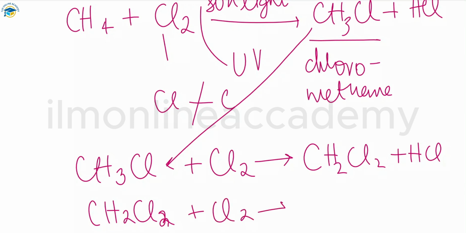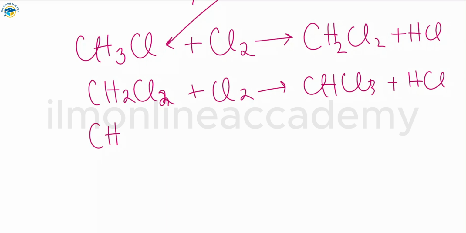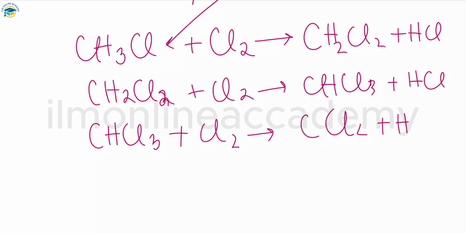Now we have CHCl3 plus we have hydrochloric acid. So the reaction further continues until all the hydrogen atoms are used up. After that, one more reaction will happen, CHCl3 plus Cl2, and after that we have CCl4, which is carbon tetrachloride, that is formed here. The first one you can call dichloromethane because two chlorines are present. Next one is trichloromethane, and the last one is tetrachloromethane that are formed in this reaction.